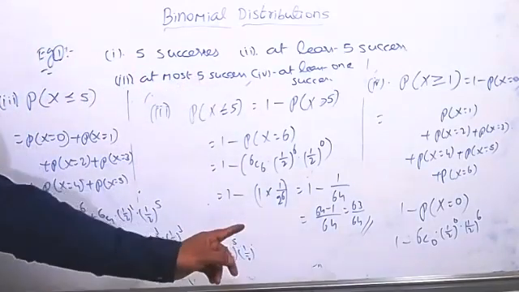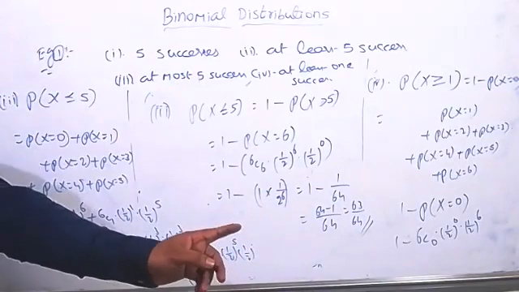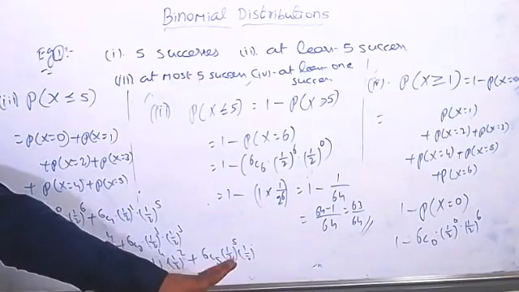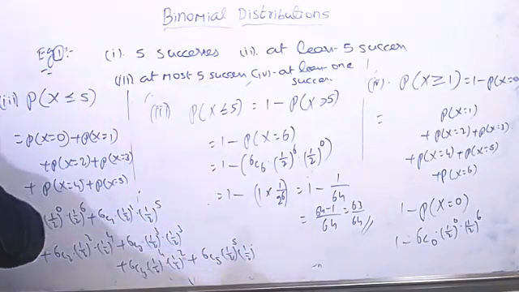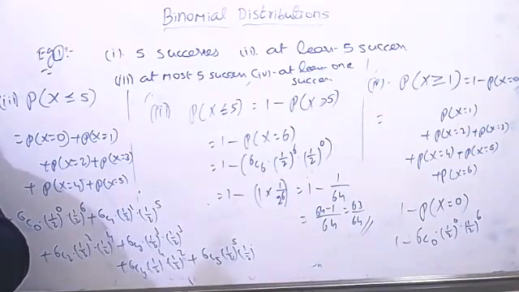I told now for this question, how did the starting? That P denote the probability of getting an odd number. Because what is the condition problem itself they given? What is the meaning of success there? Getting an odd number. Is correct now? The meaning the P is the success and Q is the failure. That's what we are taking. Let P denote the probability of getting an odd number in a single throw of die. Then you can find it. Q also can find it. And what is the meaning of X here now? X denote the number of success in 6 trials. Basically, success in starting 6 trials. Okay.